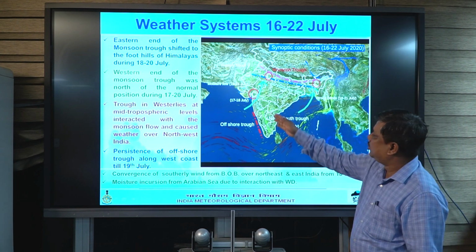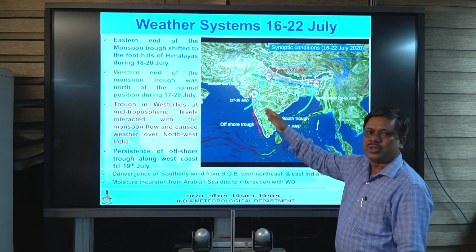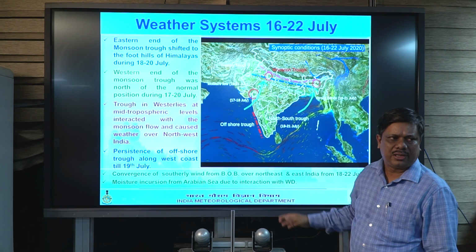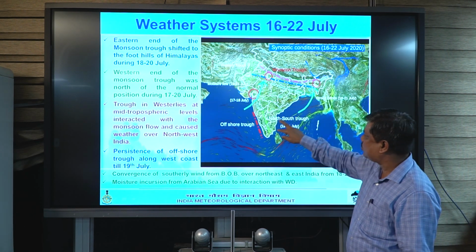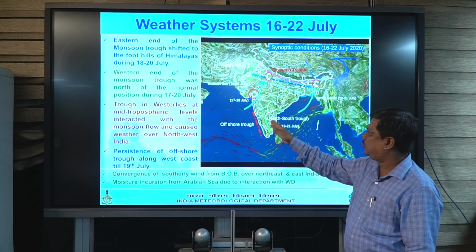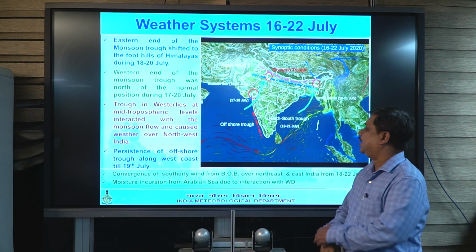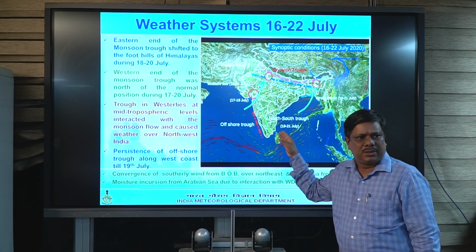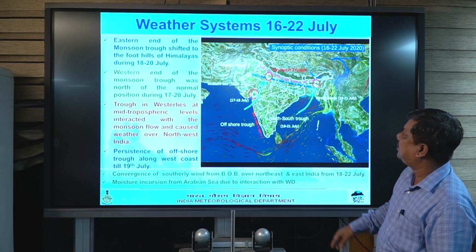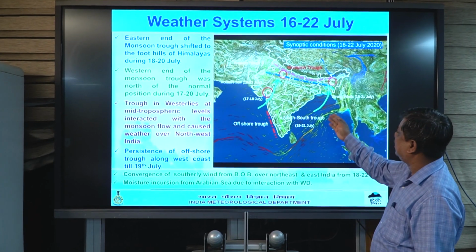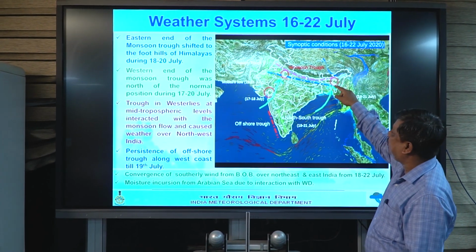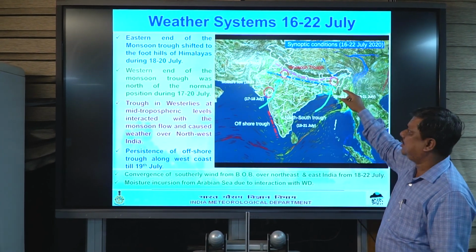At the same time, we have seen that the offshore trough is persistent over the west coast, and at some point for 2 days we saw a north-south trough from northeast India, Karnataka, to interior Tamil Nadu. And at the same time we have seen moisture convergence taking place over northeast India.